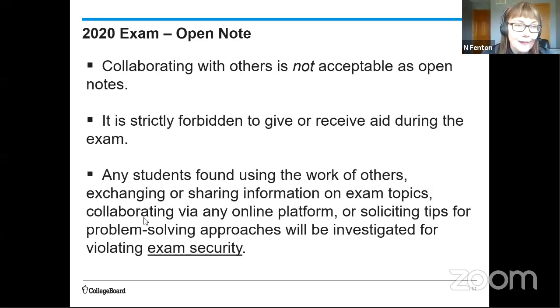Okay, so collaborating with others is not acceptable during the exam. And the internet, while it's a great source for facts, it's also full of misinformation and diverging opinions and manipulated content. And basically, College Board has found that in the experience of university faculty, students taking open note exams who try to find the answer on the internet often end up earning fewer points than students who use their own notes, right, and have prepared with their learning.